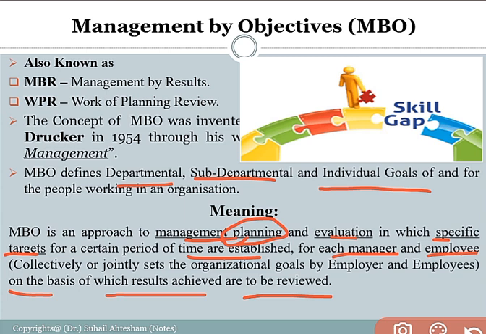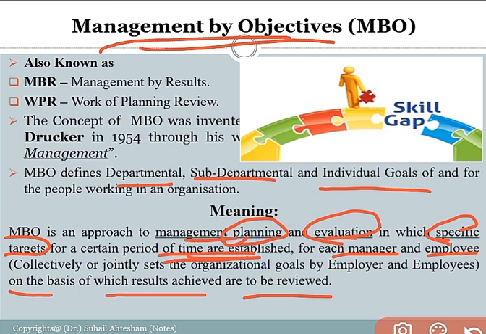So, management by objective is related to management planning, evaluation of the plan, and making specific targets, the departmental target for achievement of a particular work in the organization, and making it time bound, right? For each manager and employee, it is a collective effort between the manager and the employee, and both have to coordinate for fulfillment of the targets and for making plans for the success of the organization, and all these plans have to be reviewed.